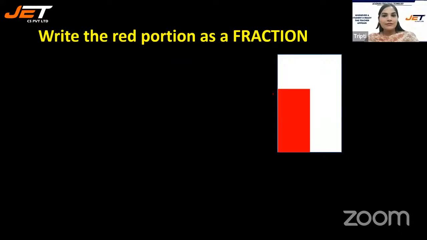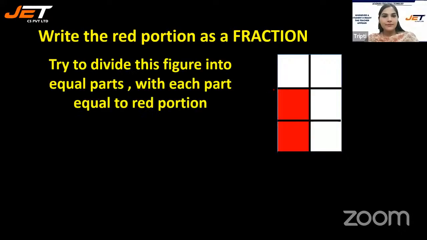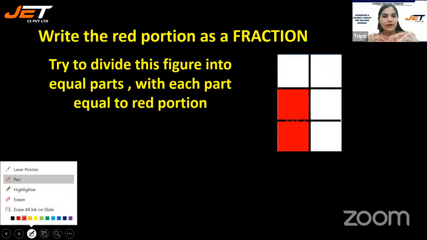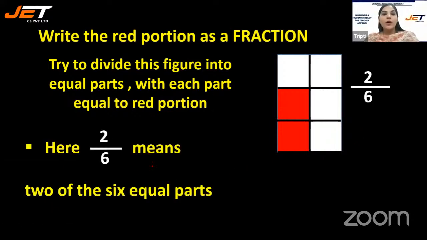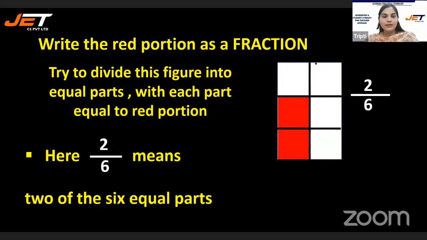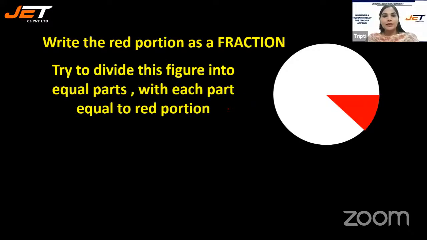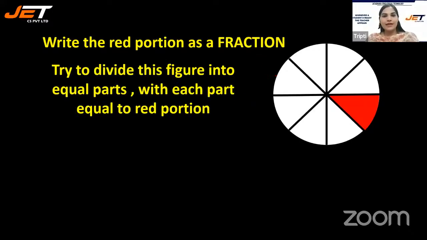Write the red portion as a fraction. How many parts are colored? Here I can see 2 parts are colored out of 6 equal parts. So the answer is 2/6, or 2 of the 6 equal parts. We are talking about 2 parts out of a total of 6 parts. I hope it is clear to you now. Tell me the red portion as a fraction.